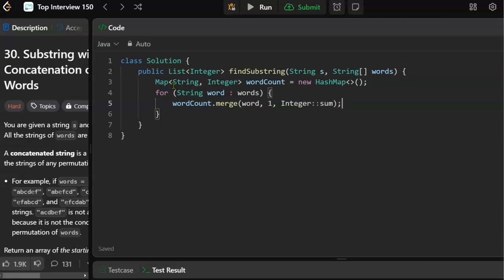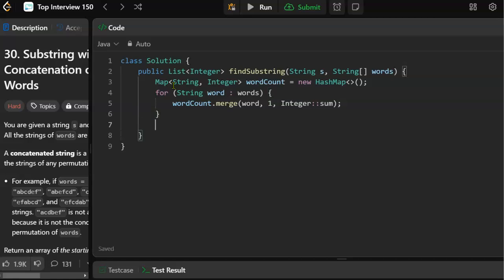What is that doing? Well, the merge will take a key, in this case word, add it to the hash map with the value provided. If it is already in the hash map, then it'll use the function provided as the third argument, meaning if the word is already in there, it'll just add one to it.